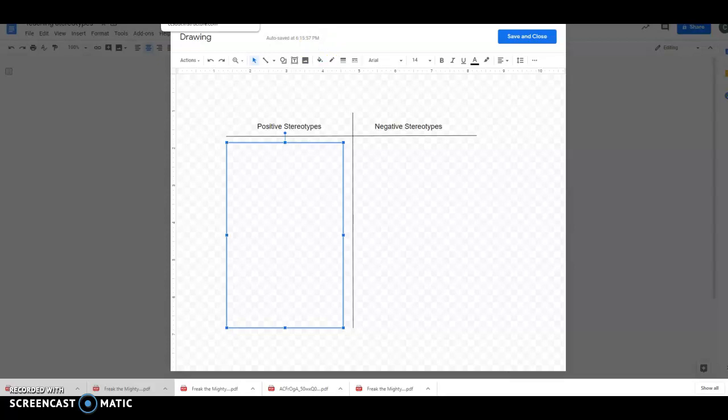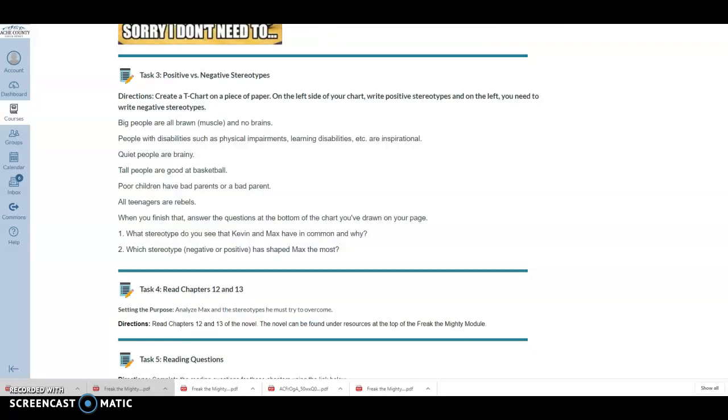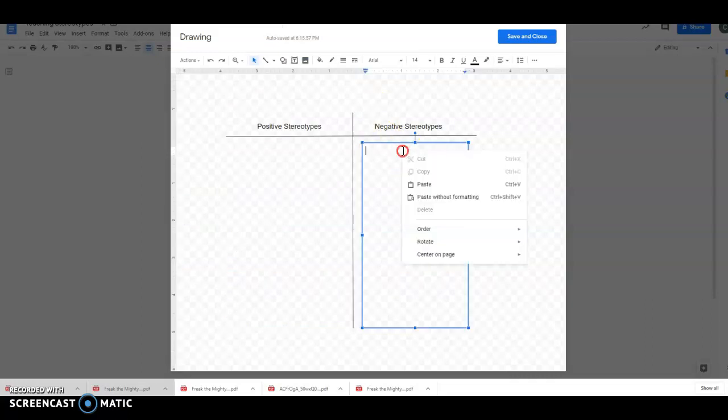Okay, we're going to go back to Canvas, and what we're going to do is sort these stereotypes out. Now, the first one says, big people are all brawn, meaning all muscle and no brains. It's kind of like saying all jocks are stupid, right? So once again, we're talking about something that is a negative stereotype, that's right. So I'm going to copy and paste just to save us some time. You won't have that same luxury if you're working on writing paper. Now, if you chose to work in Google Docs, that's awesome too. But this will save you time if you just do this on a piece of writing paper. So we know that is a negative stereotype, as we mentioned. So we're just going to plug that in right there.